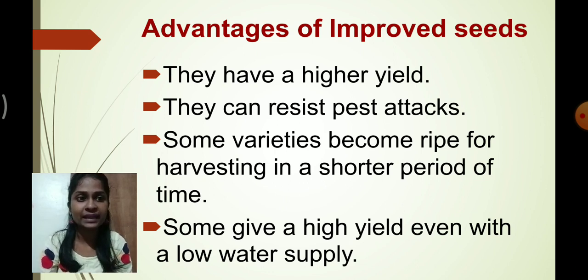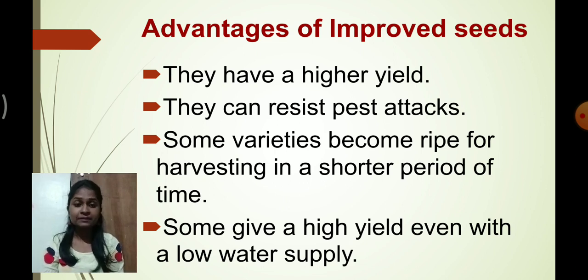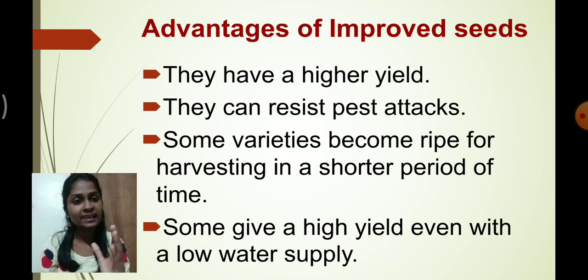And one of the important features is that some varieties become ripe for harvesting in a shorter period of time. We don't have to wait a longer time for the ripening of the crop. They can ripen much faster. That is also a good advantage. And again, most importantly, these crops can be grown with low water supply as well. Wherever there is a low supply of water, we don't have to worry, because these improved varieties of seed can be grown with less water. Understood, students? So these are the advantages of improved varieties of seed.